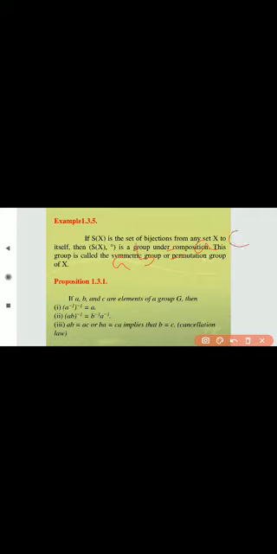Here a inverse is the inverse element in the group; multiplying both sides, a inverse ab is equal to a inverse ac. We get a inverse a becomes e, so b is equal to e c.